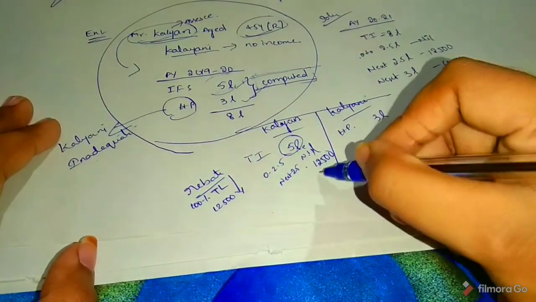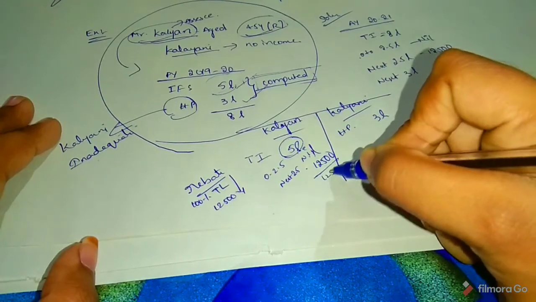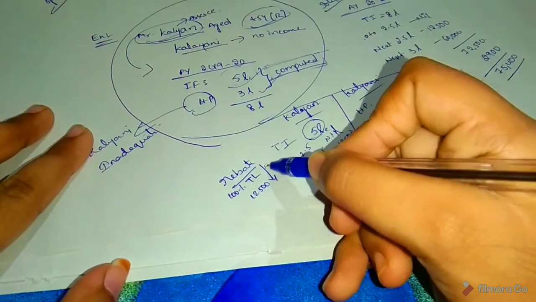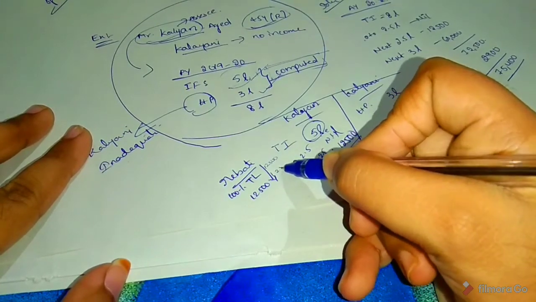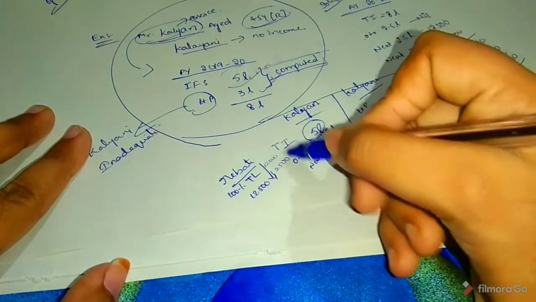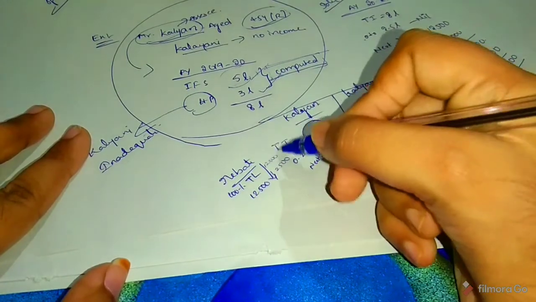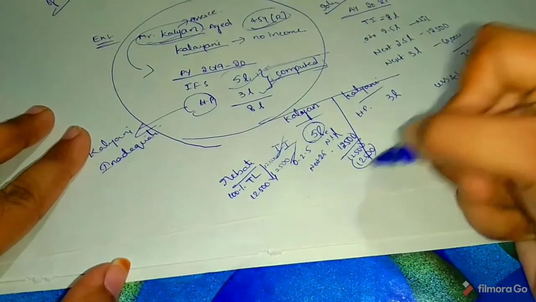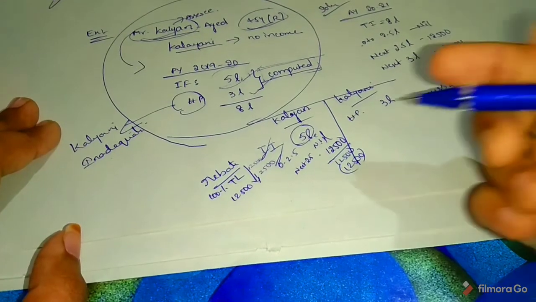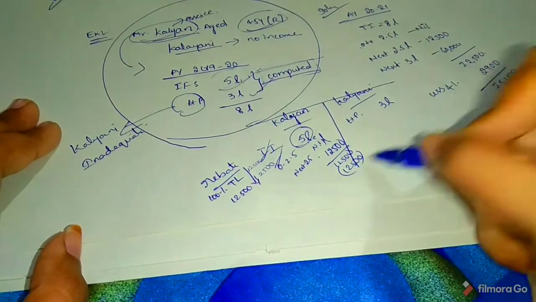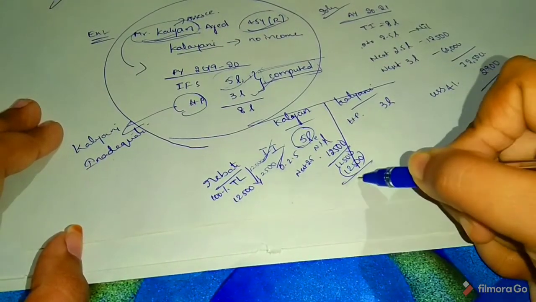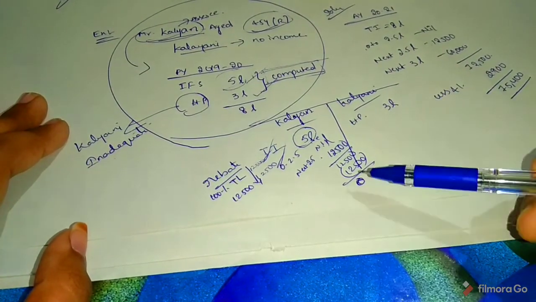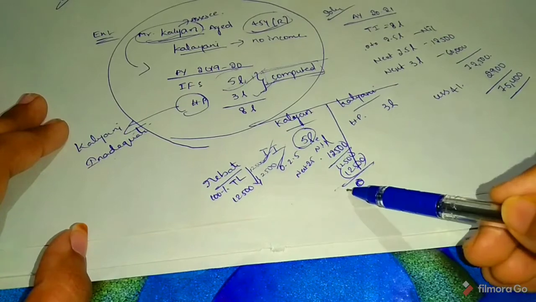So here tax liability is 12,500, 100% of it is 12,500, and the other is 12,500. Two are the same, no? So 12,500 less rebate 12,500. Because of this, no need to pay tax.